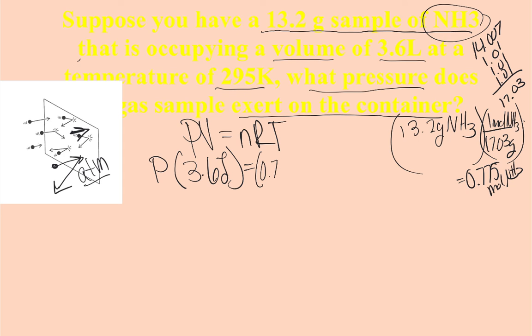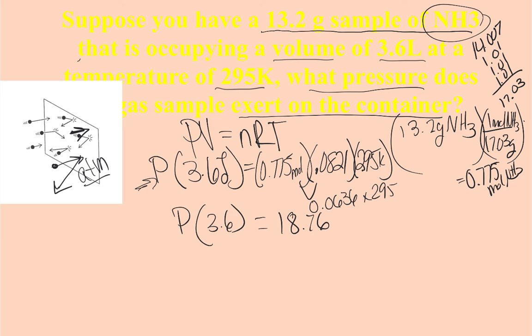So 0.775, that's my moles, R is 0.0821, and then my temperature in Kelvin, which it gave me in Kelvin this time, so 295 Kelvin. And we're going to isolate the variable once again. We are going to solve for P, which is pressure. Okay, I'm going to multiply these three together.